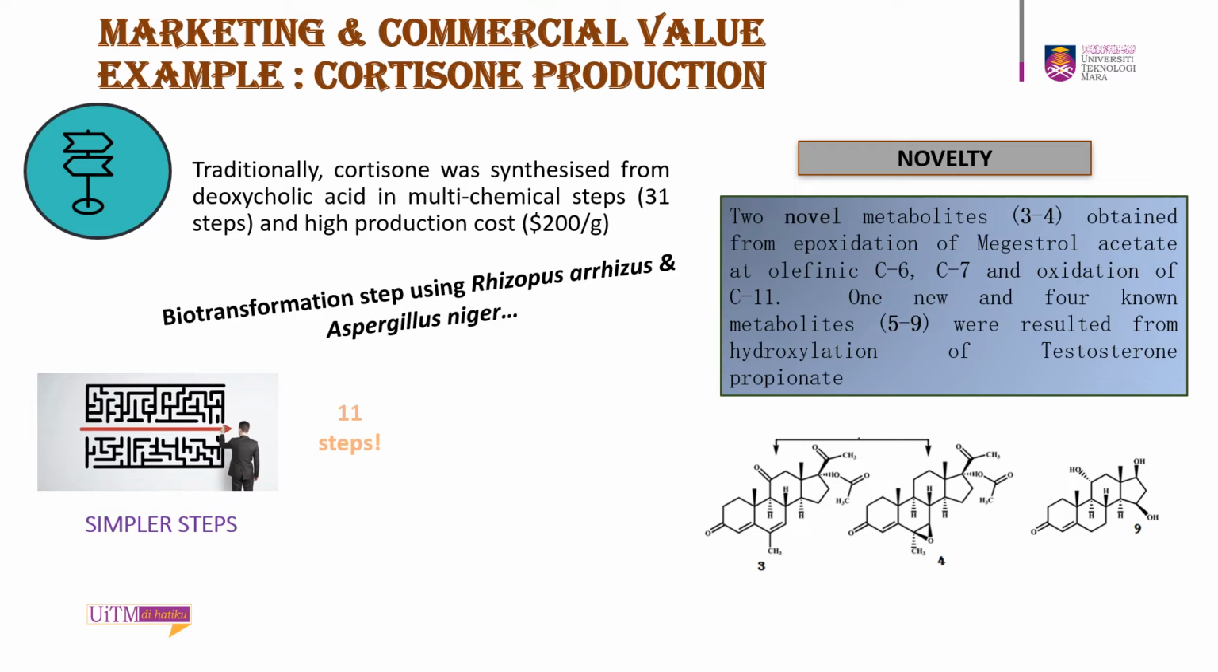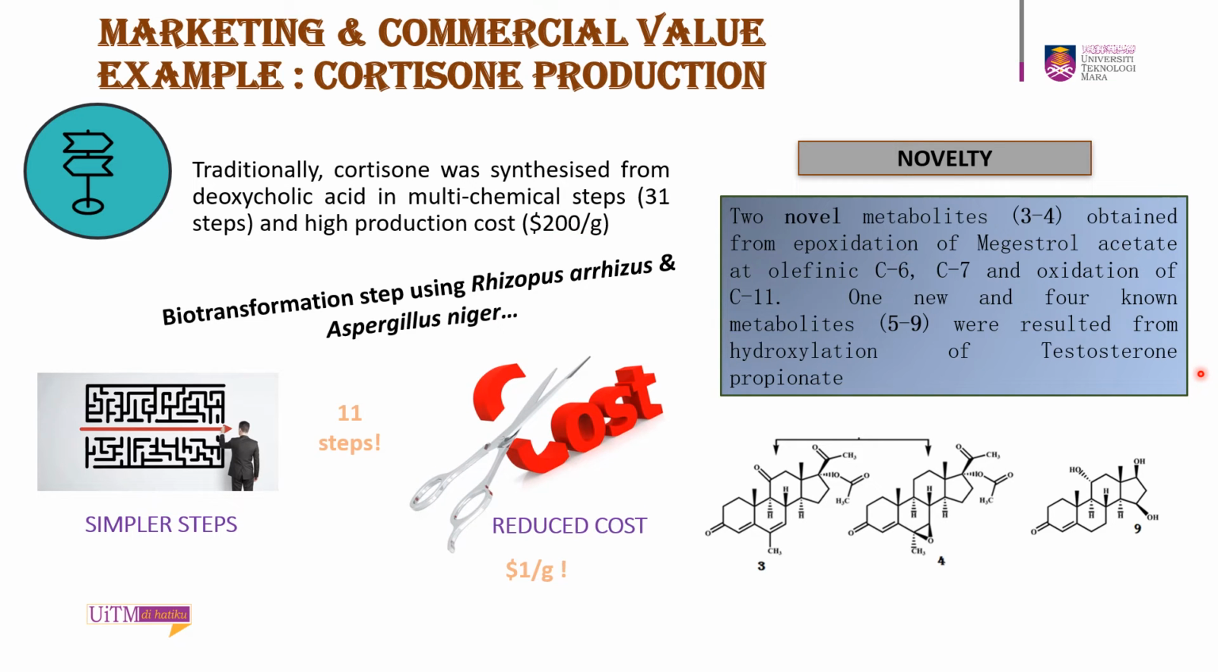This is in reference to marketing and commercial value. Here we take the example of cortisone production. Traditional cortisone was synthesized from deoxycholic acid in multiple steps, with a high production cost of $200 per gram. With the help of microbial transformation, we can cut down to only 11 steps and reduce the cost to $1 per gram. And with the help of this, we were able to obtain two novel metabolites, 3 and 4, as an epoxidation of a double bond.